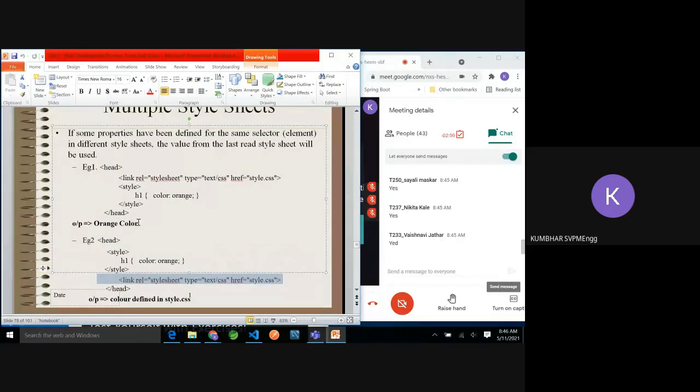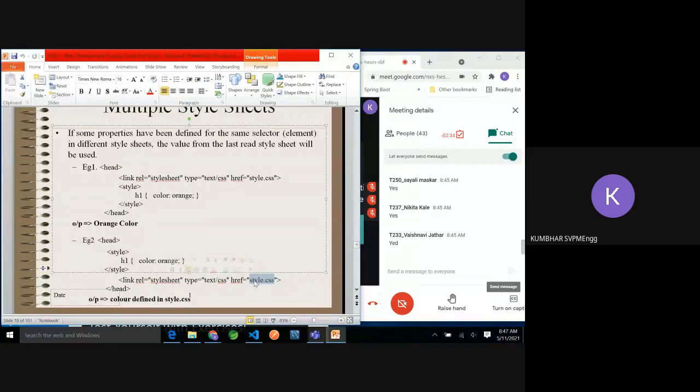If you observe in the first, what is the output? As I am mentioning h1 color orange, the output of h1 will be with orange color. But if you observe in the second, when I am applying the internal style first and then this style.css, let's say in this style.css also I have defined some style for h1.